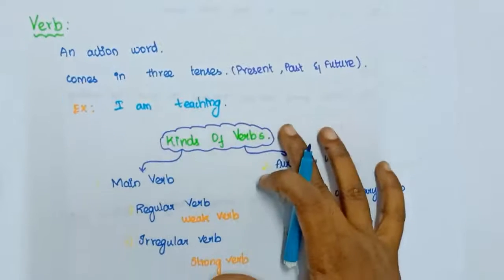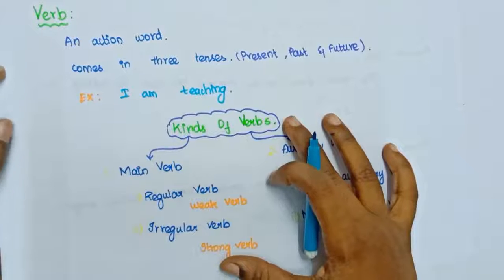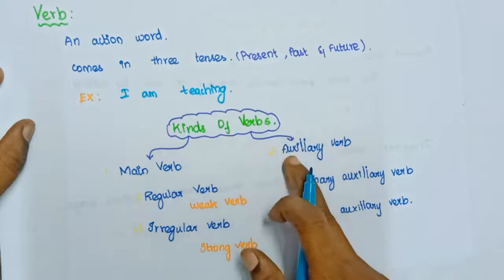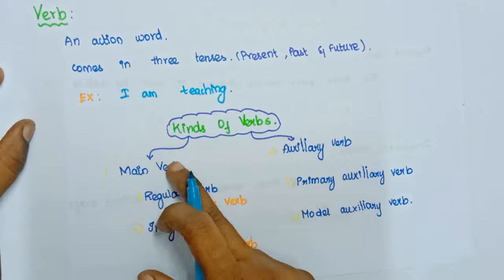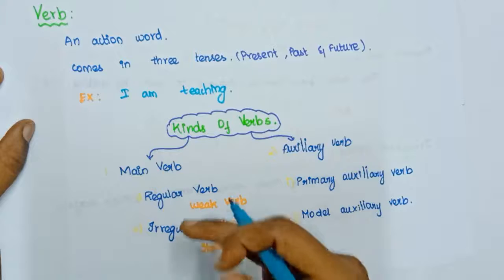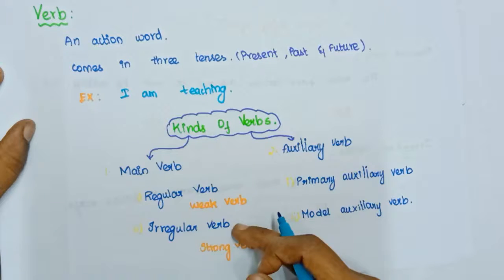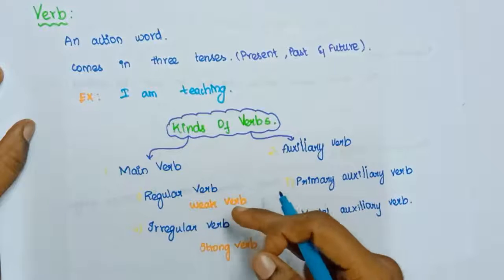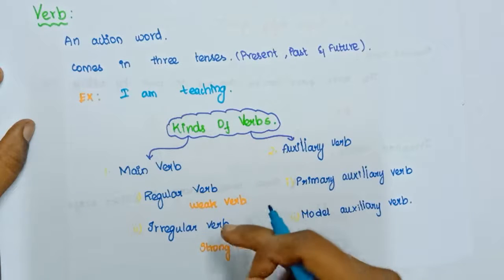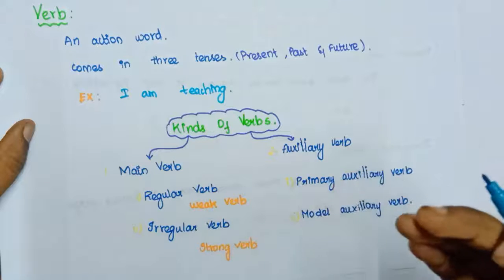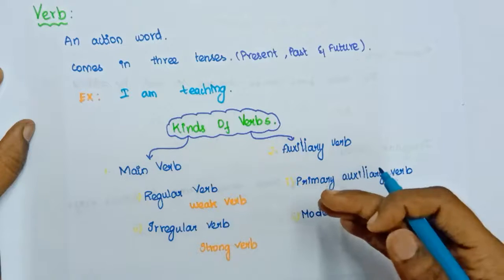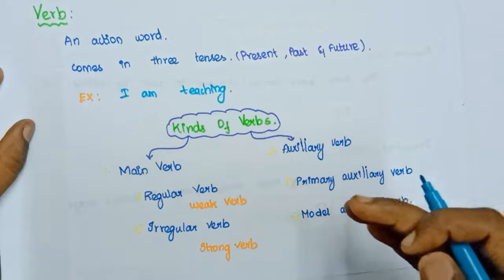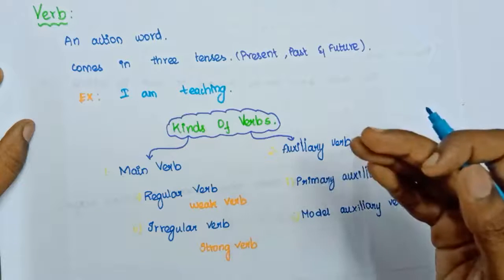And what are the kinds of verbs? Actually, we have two kinds of verbs. What are the two kinds? Main verb and auxiliary verb. The main verb is divided into two again, which is regular verb and irregular verb. This regular verb is also called a weak verb, and this irregular verb is also called a strong verb. And coming to auxiliary verb, what are the two kinds of auxiliary verb? One is primary auxiliary verb and the other is modal auxiliary verb, and we are going to see all these kinds in a detailed manner.